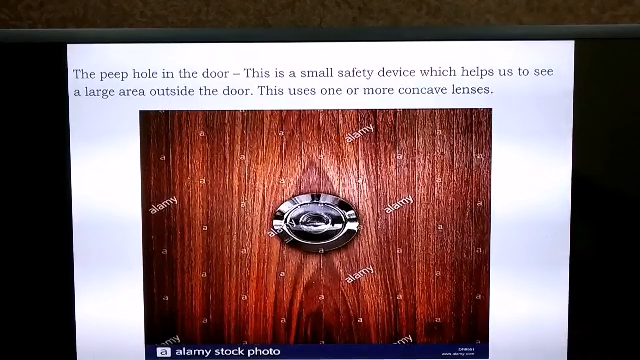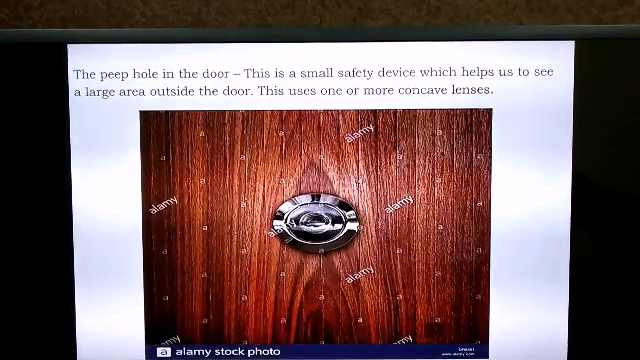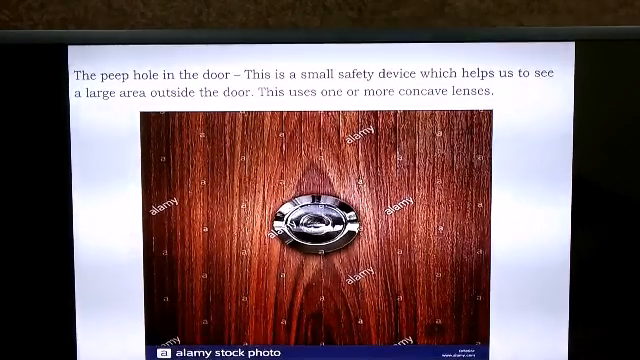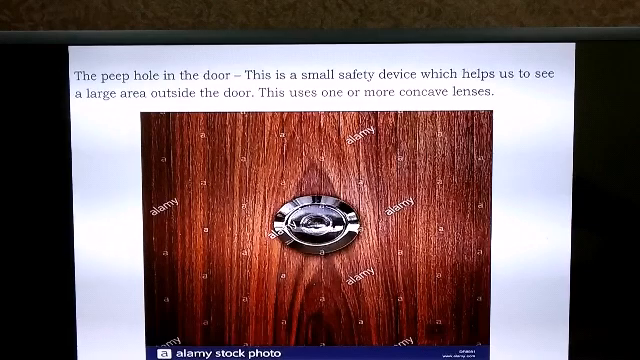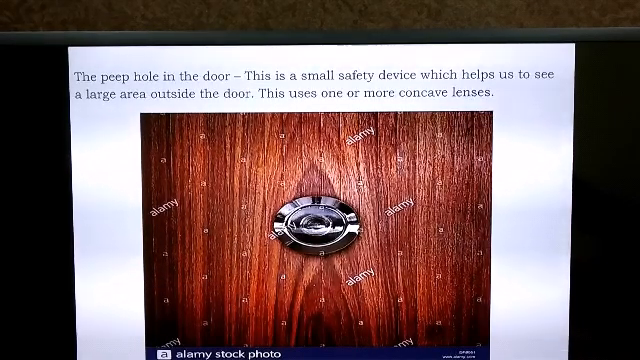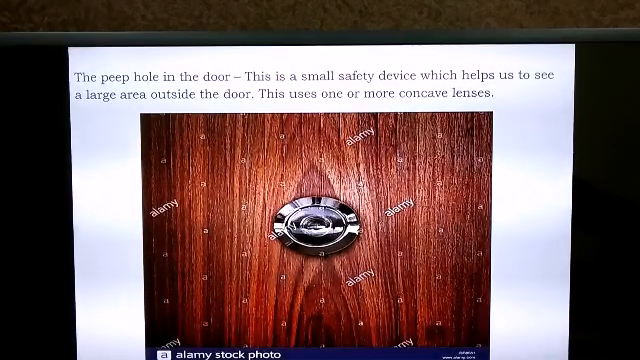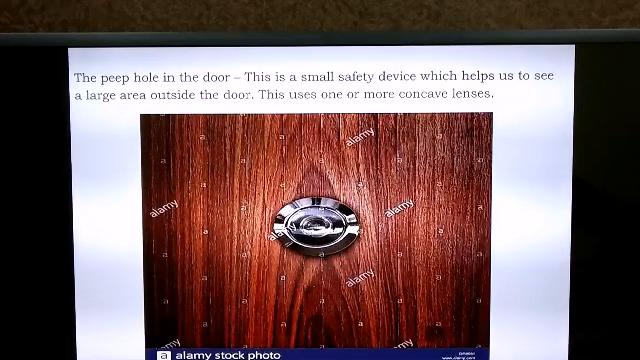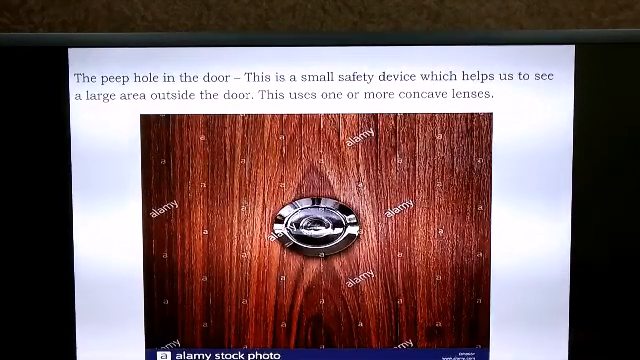A concave lens is used in the peephole in the door. We know that we look through the peephole in the door to see who is outside. So the peephole which is fixed in the door enables us to see the area outside the door. It is also a small safety device which enables us to see a large area outside the door. A peephole can make use of one or more concave lenses.